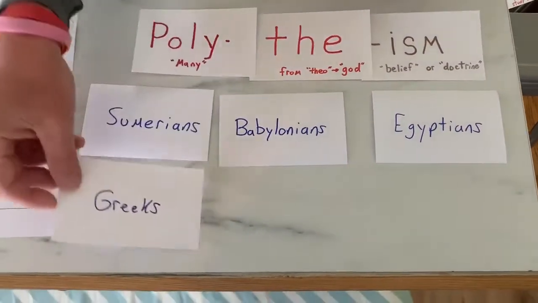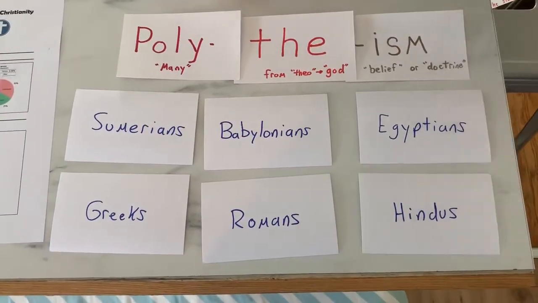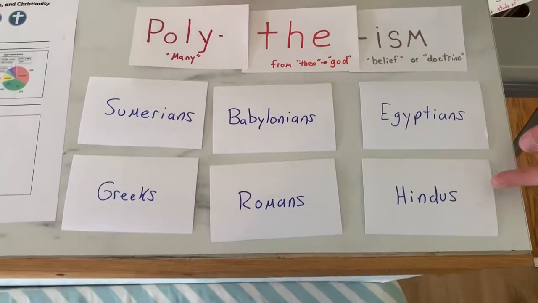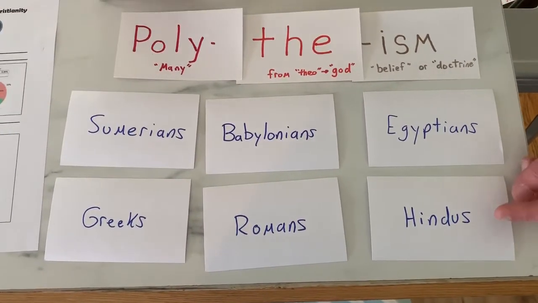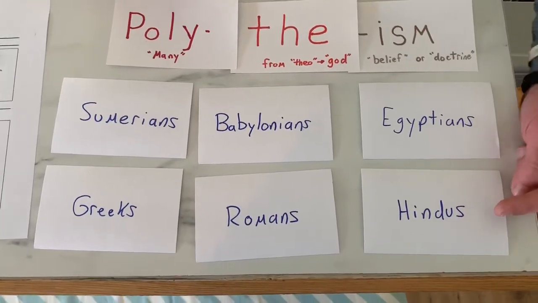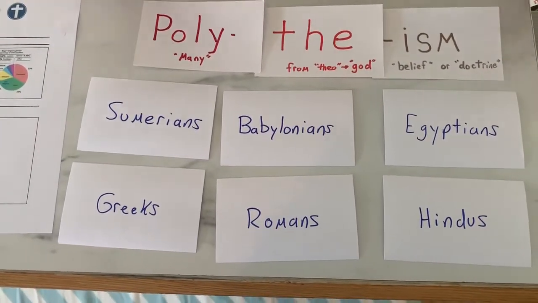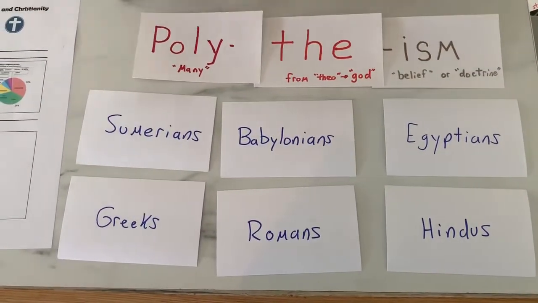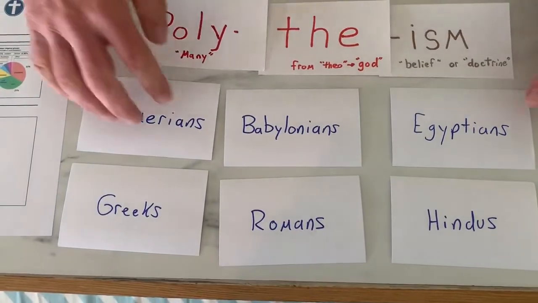And then a little bit later, we had the Greeks, the Romans, the Hindus. Now, Hinduism, of course, still survives to this day. There's somewhere around 900 million practicing Hindus in the world. Most of these other religions have mostly ceased to be. People have moved on to other faiths, except for Hinduism, which still survives.